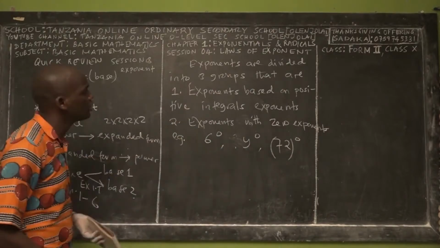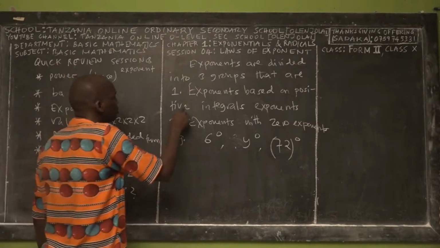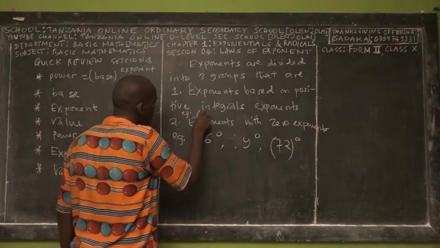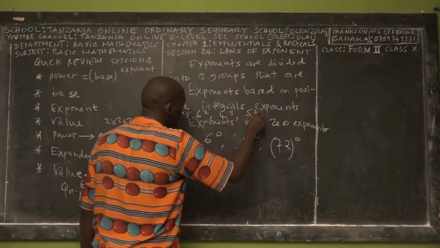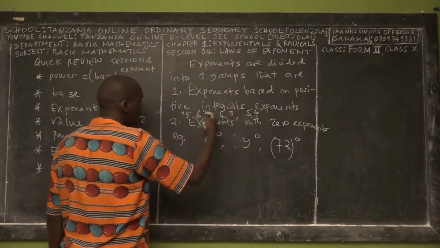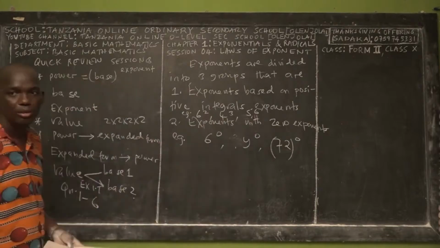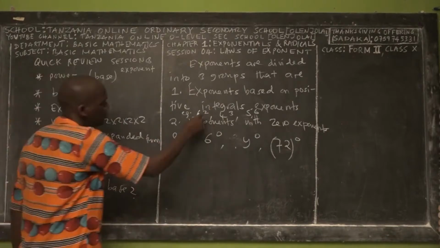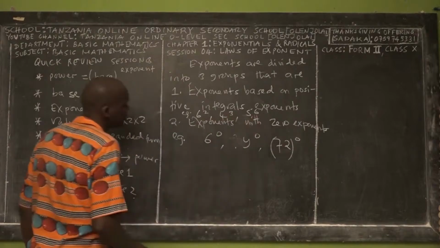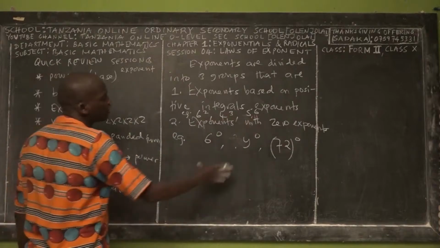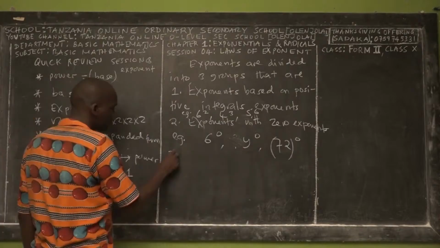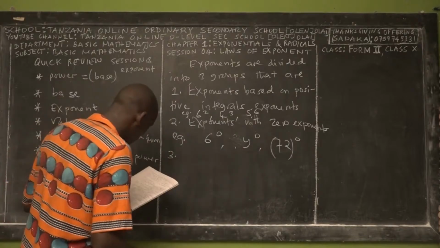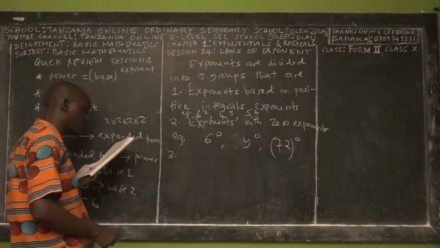When you say exponents based on positive integers, for example, 6 power 2, 4 power 3, 5 power 6. So these are positive integers. Positive what? Integers. When you say exponents with zero exponents, this is the case. Then the third category of exponents is exponents with negative integers.